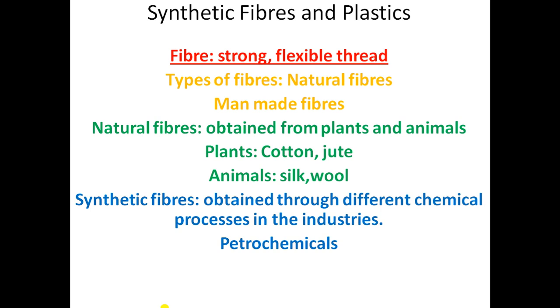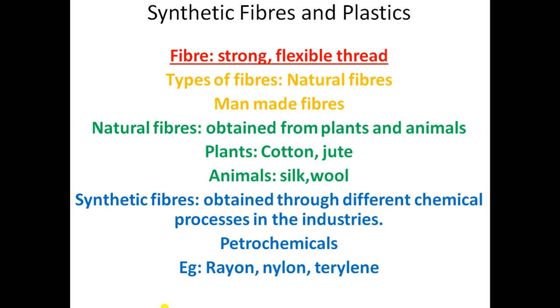So generally we can say that synthetic fibers are made from petrochemicals. Now let us know a few examples of synthetic fibers. They are rayon, nylon, terylene, etc.